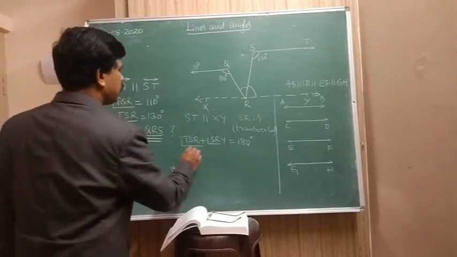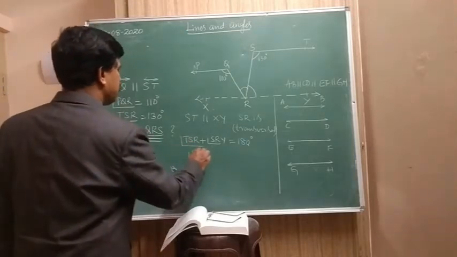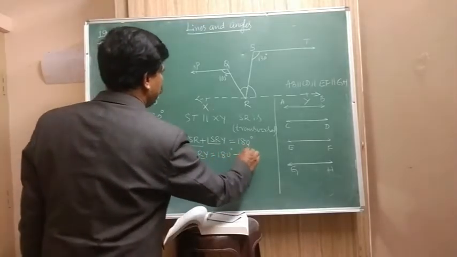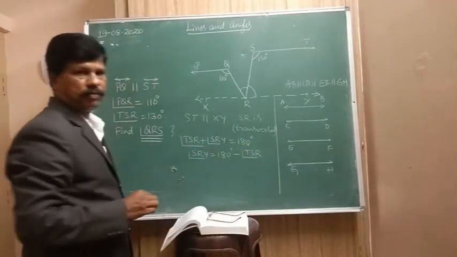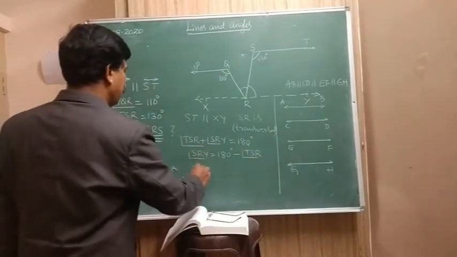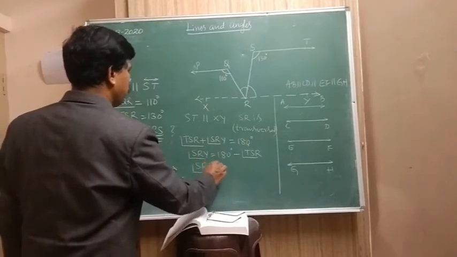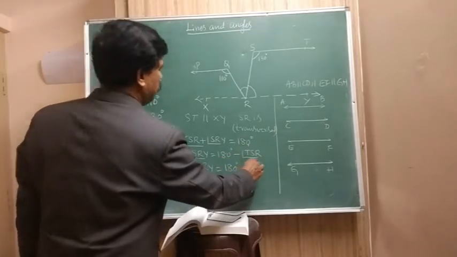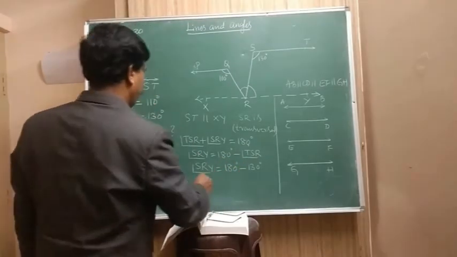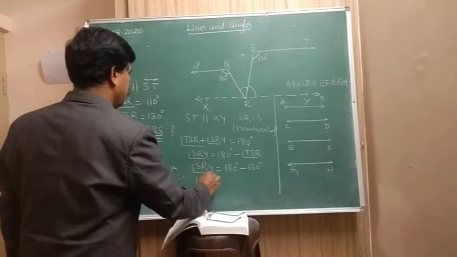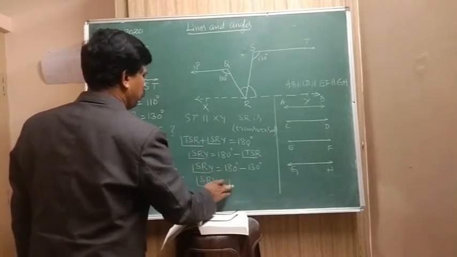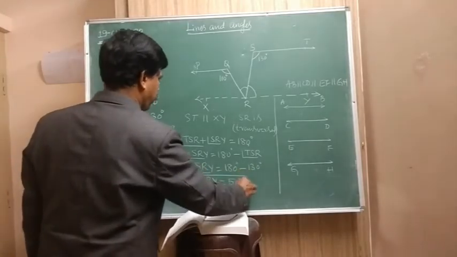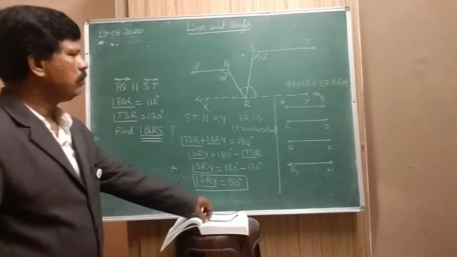Now TSR is how much? So angle SRY is equal to 180 degrees minus angle TSR. Right? Then angle SRY is equal to 180 degrees minus, what is TSR? 130. So angle SRY is equal to 50 degrees.